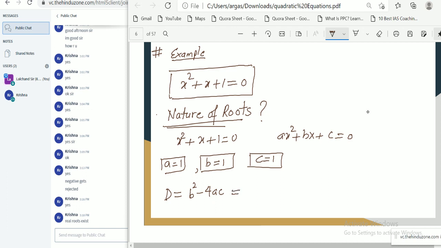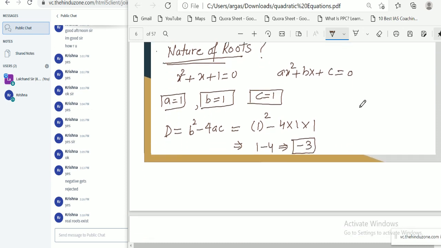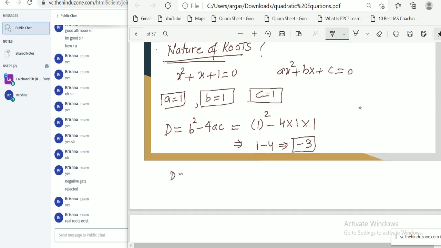What is the b square? 1 square minus 4. What is the value of a? A value is 1. And what is the value of c? 1. Then if we simplify this expression, 1 minus 4, that is equal to minus 3. So now tell me, we have d value equal to minus 3.